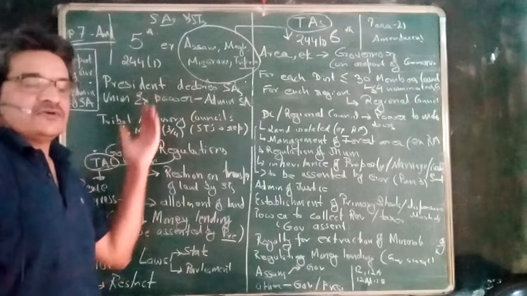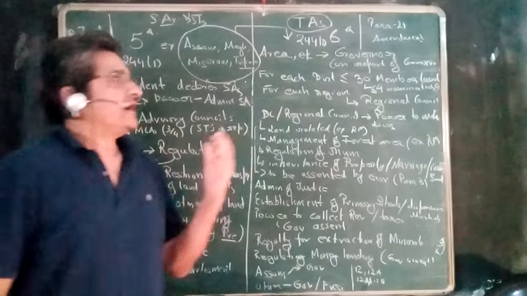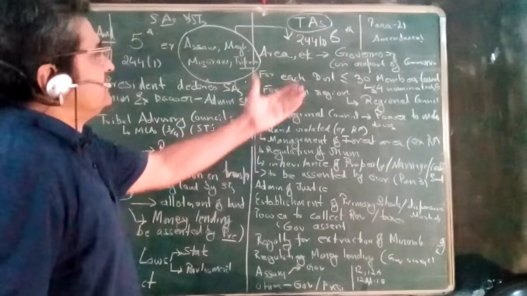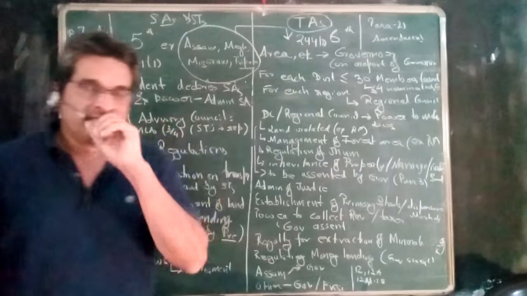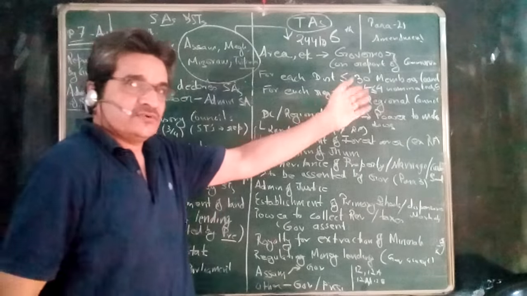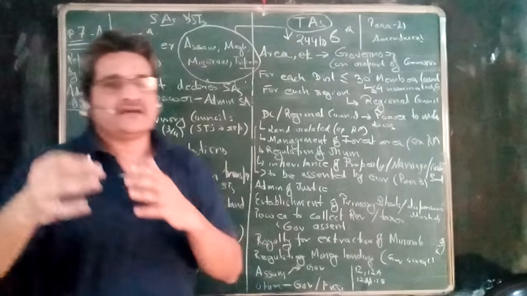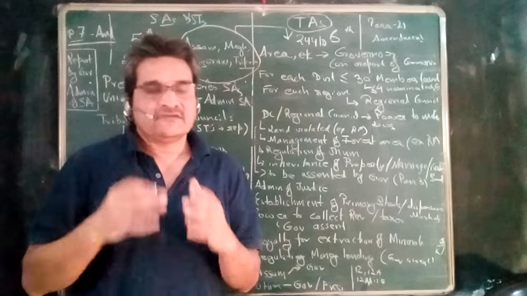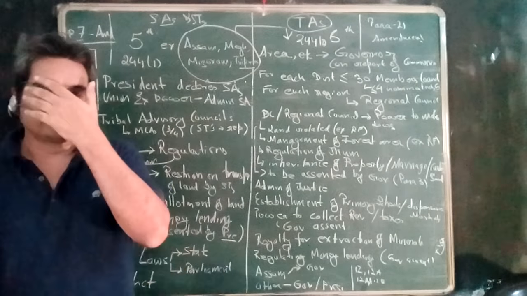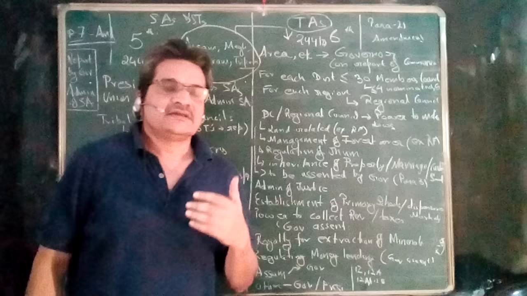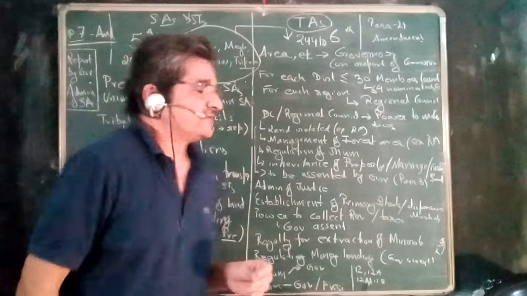For the fifth schedule, the notification for including or excluding an area, etc., is done by the president, and in case of the sixth schedule, that notification is done by the governor. And for the sixth schedule areas, for doing the notification for creating a new district council or decreasing the area, etc., the governor has to first get the report from a commission which is constituted for studying the effectiveness of the sixth schedule areas. Now,